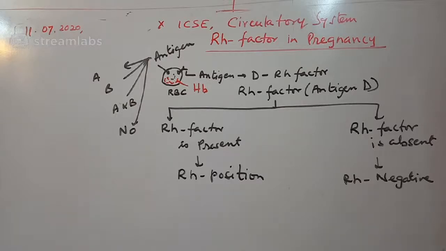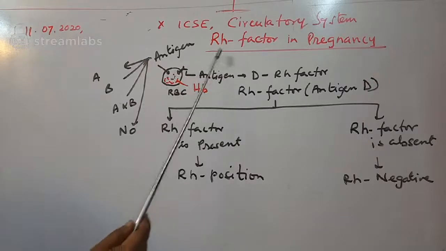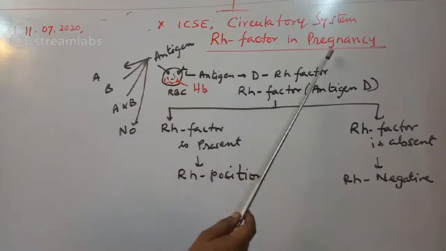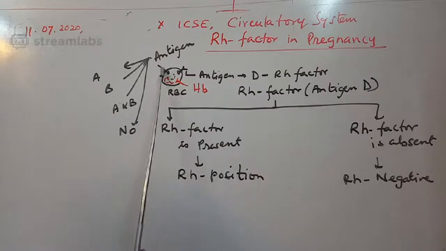Okay, thank you. So I was here. You just keep in mind what I explained you just now. Before explaining RH factor in pregnancy, you should know that in our RBC, that is red blood cell, there are many components, many pigments.